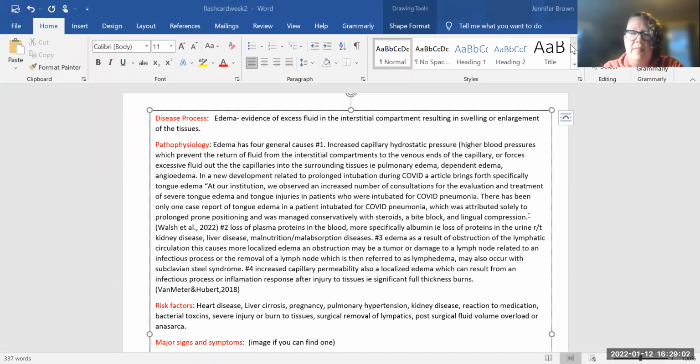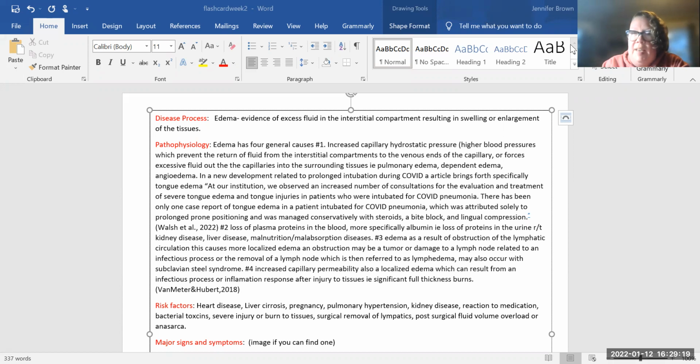Class, I have the disease process of edema. Edema is the evidence of excess fluid in the interstitial compartment that results in swelling or enlargement of the tissues. The pathophysiology is that edema has 4 general causes.